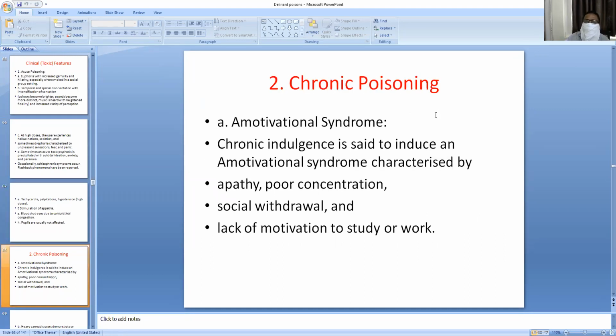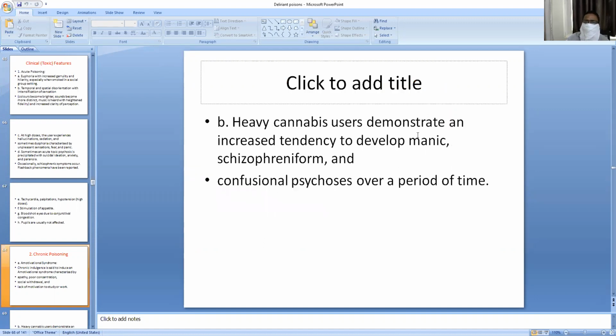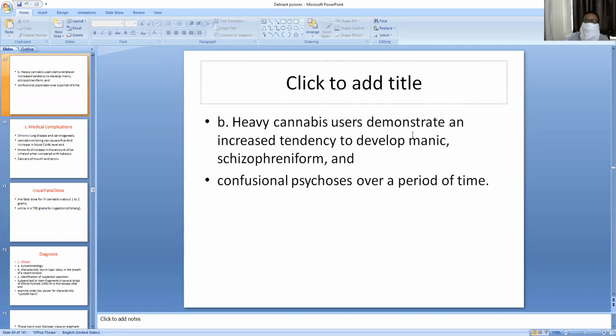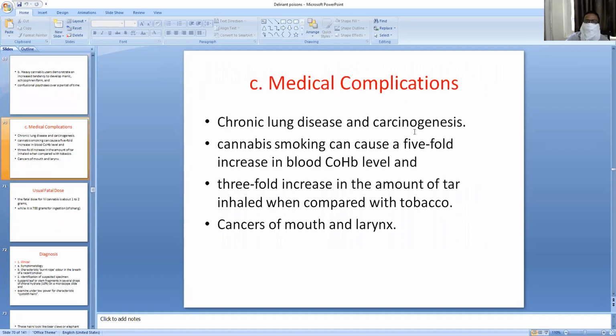Chronic poisoning: chronic use of cannabis produces amotivational syndrome. That means it is characterized by apathy, poor concentration, social withdrawal, and lack of motivation to study or work. These are the features of amotivational syndrome. Heavy cannabis users demonstrate an increased tendency to develop mania, schizophrenia, and confusional psychosis.